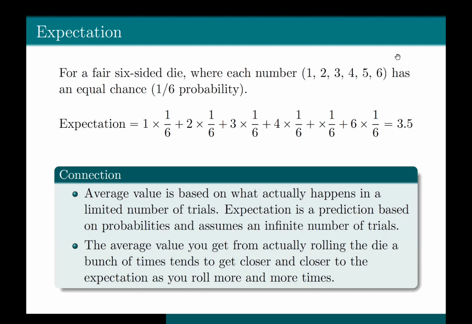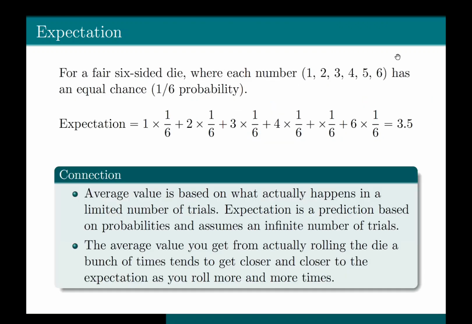In essence, while the average value tells you what happened based on your rolls, the expectation tells you what would happen on average if you could roll the die forever. They are related because as you roll more times, your observed average gets closer to the expected value predicted by probability.